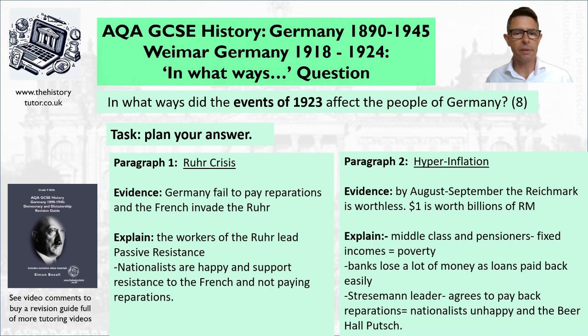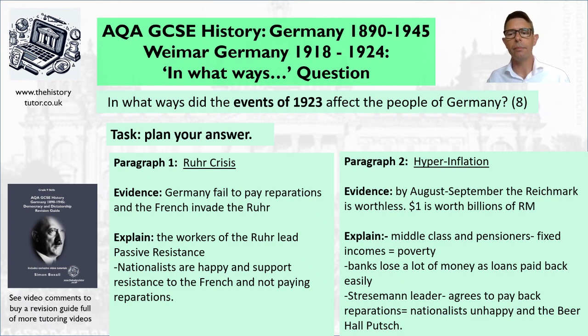Furthermore, nationalists become very happy at the resistance here, rejecting the Treaty of Versailles, not paying reparations, refusing to support the French. They're very happy with this. You could talk a step further. The government become more popular. So suddenly that stab in the back myth has been forgotten about to some extent and people are happy with them. Second paragraph, you talk about hyperinflation.